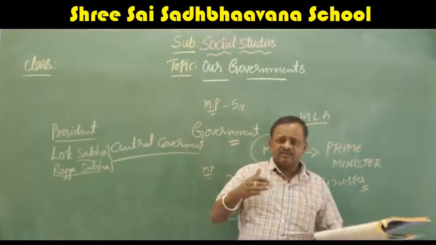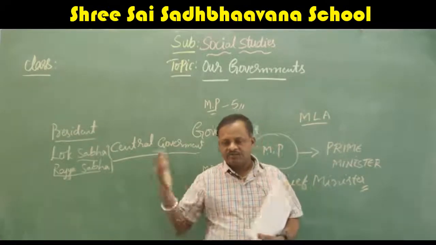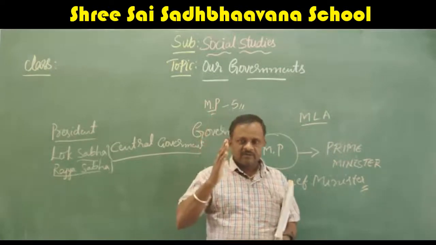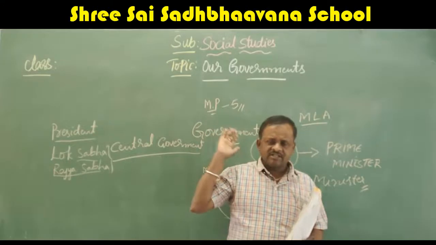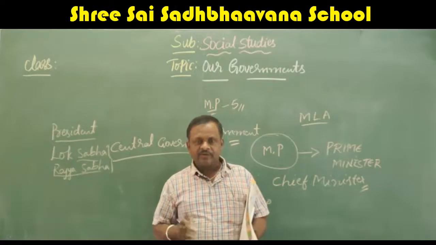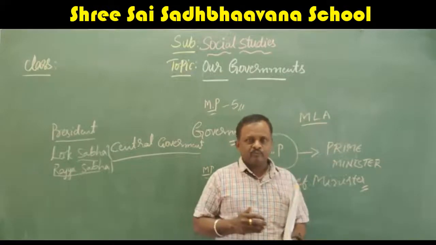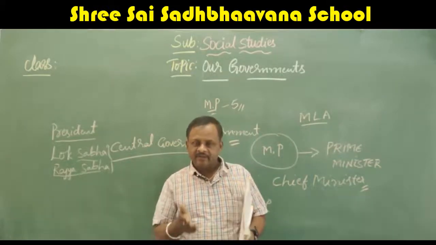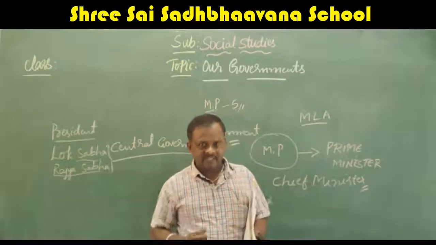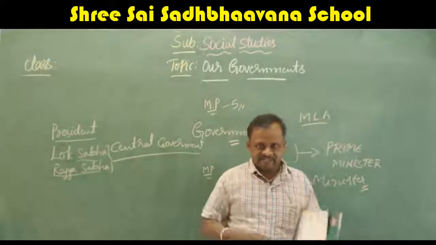They will select one person as the minister. For example, for education, one person as education minister. To look after the roads, PWD minister. To look after the water sources, Neeravari Mantri. Like that they will select one minister for each job, and they look after their work. The person who will look after national highways is one separate person. To look after health, one minister is there. To look after education, one minister. To look after agriculture, one minister. Like that, they will divide the posts among the ministers.